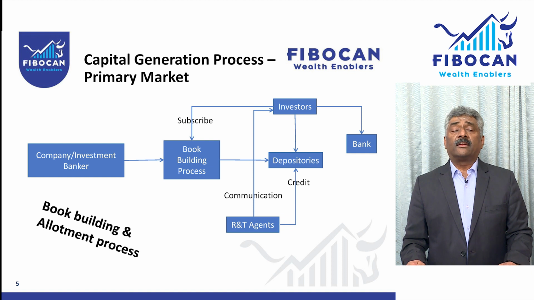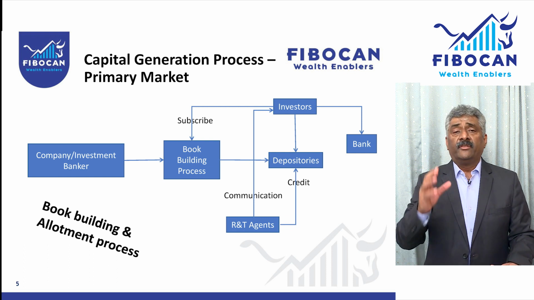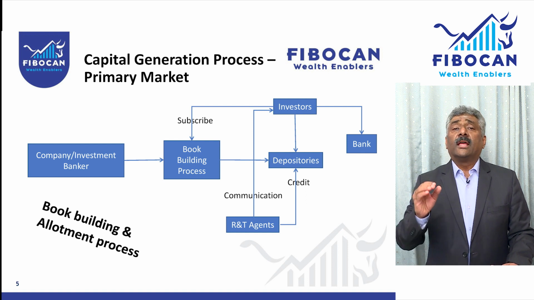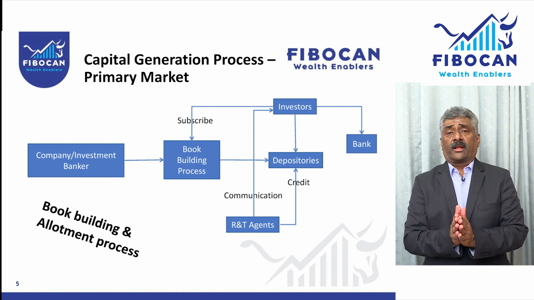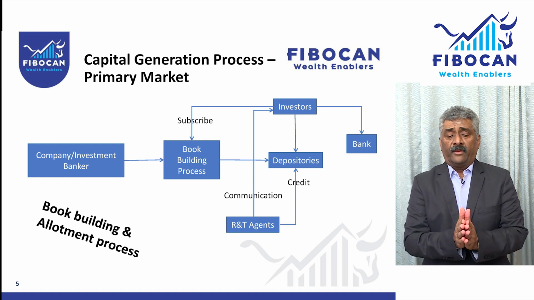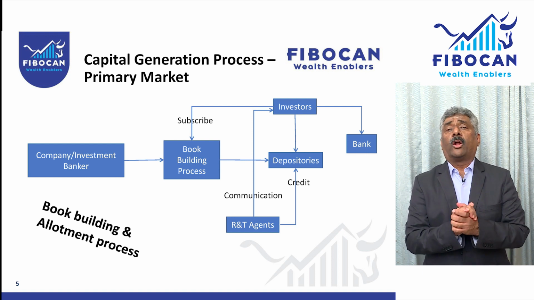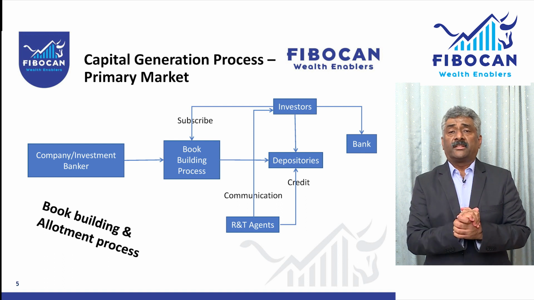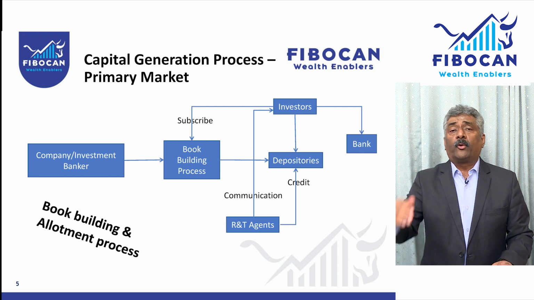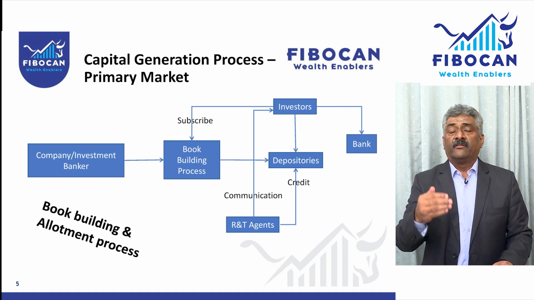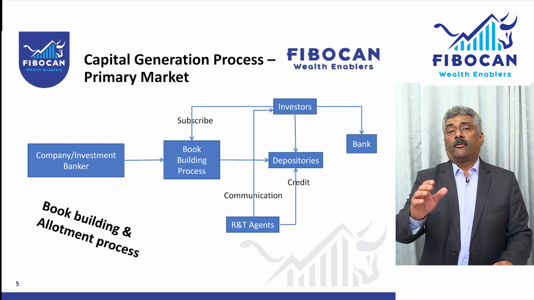Where do they credit the shares in this case? Here the shares are credited in the depository. As you know, we have two depositories in India, NSDL and CDSL. In both the depositories, wherever investors have an account, their accounts will be credited. The R&T agent will get the intimation from the company, from the investment banker, of the successful allottees and the successful quantities that they have been allotted, and they will inform the depository to credit the investors with the shares they have been allotted.